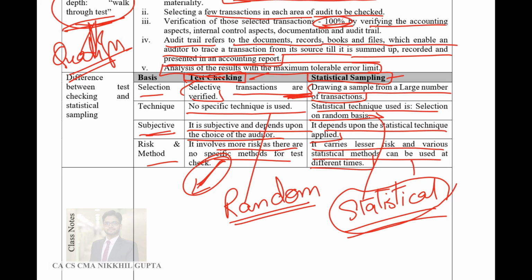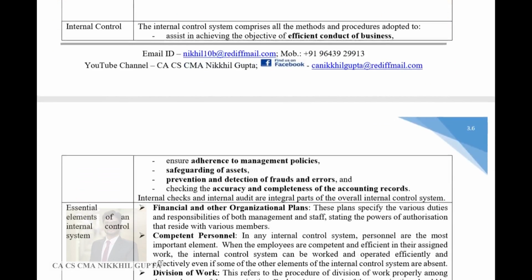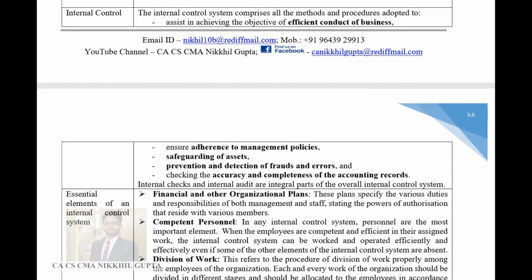So statistical sampling is much more scientific, much more logical, and much more rational as compared to test checking. So guys, most of the big fours, which are pioneers in auditing an organization, use statistical sampling while picking up samples for their audit. They do not use test checking, or they do not allow the auditor to have his say or his discretion in picking up the samples.